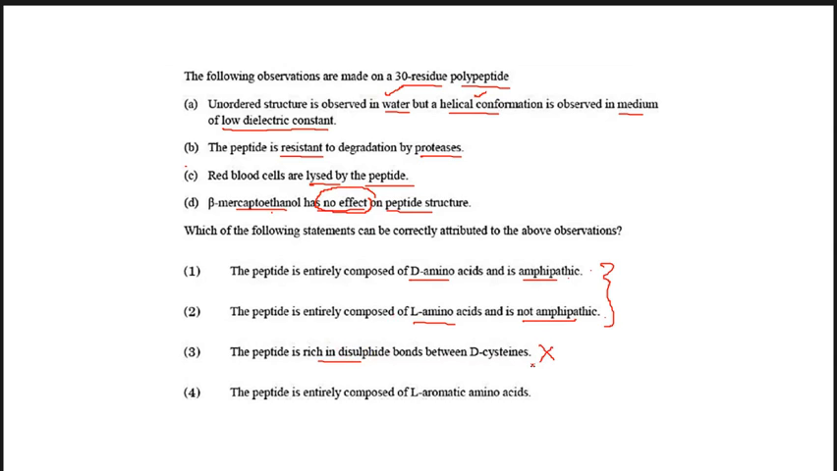This is absolutely wrong. The peptide is entirely composed of L-aromatic amino acid. So look here that the peptide is resistant to degradation by protease. So even if it's aromatic amino acid, whether it's L aromatic amino acid or L aliphatic amino acid, if it's L amino acid, then they will be degraded by protease.